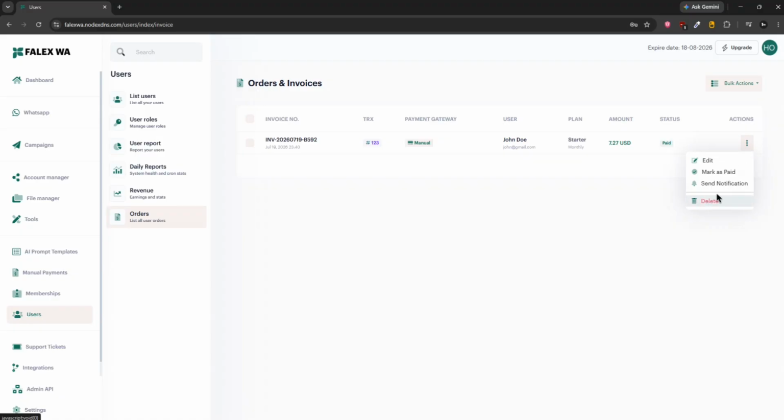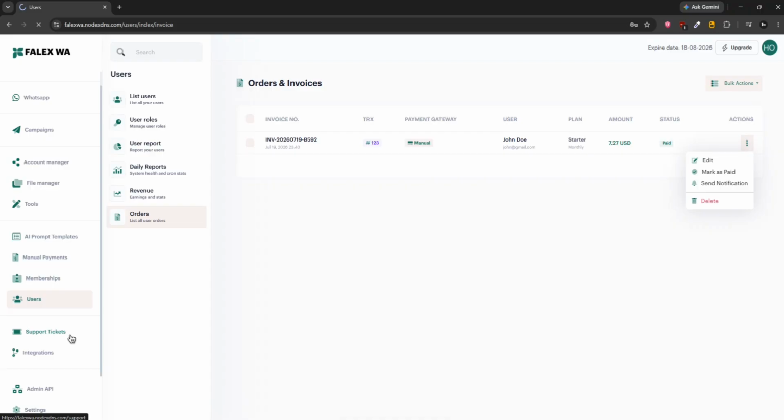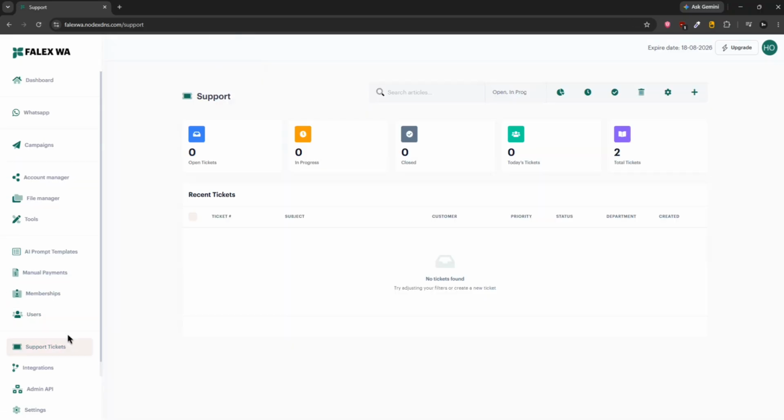You can delete. You can also send a notification. This will use the system OTP setting. I told you about that. You can send a WhatsApp reminder as well. Then we have the support ticketing system as well. Now this feature is not included. Let me tell you what is included in the basic feature.